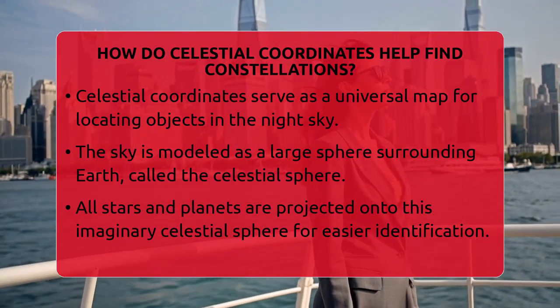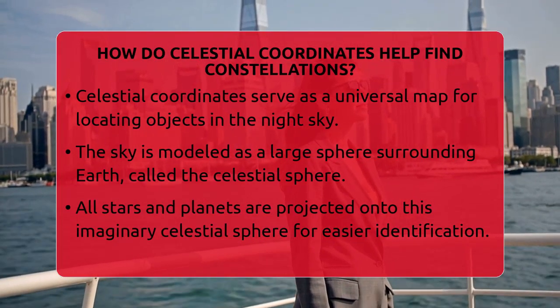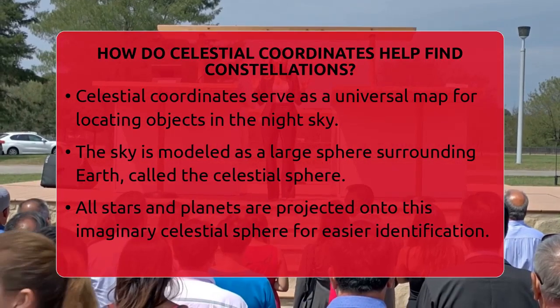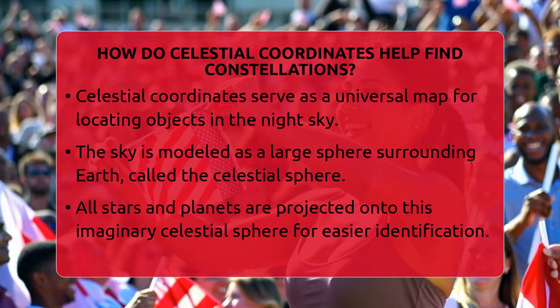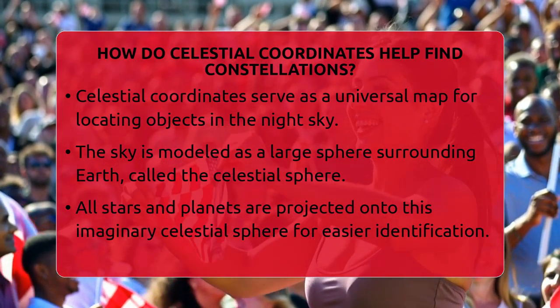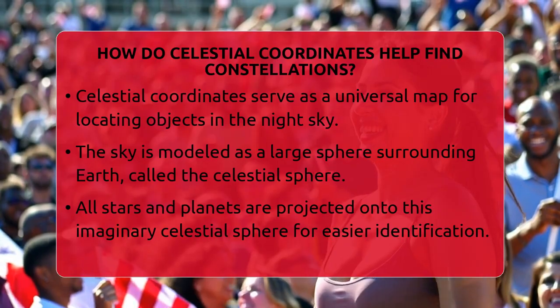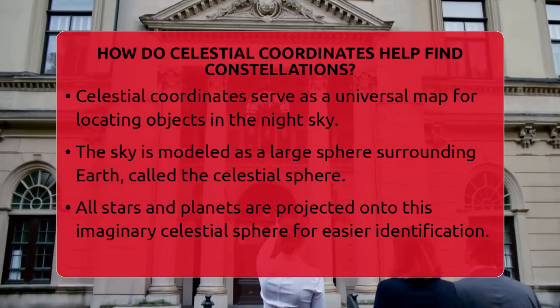How do celestial coordinates help find constellations? Imagine trying to find a tiny star in the vast night sky without any map or directions. It would be like searching for a needle in a haystack. That's where celestial coordinates come in. They act like a universal map for the sky.